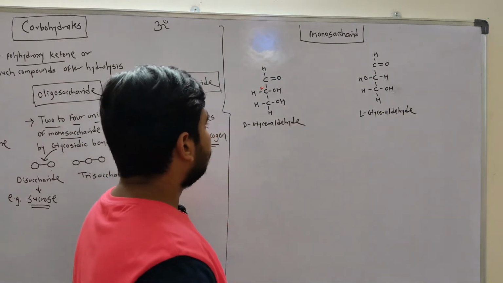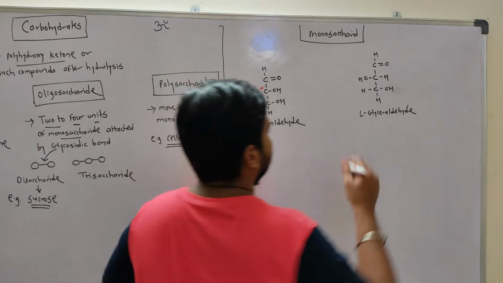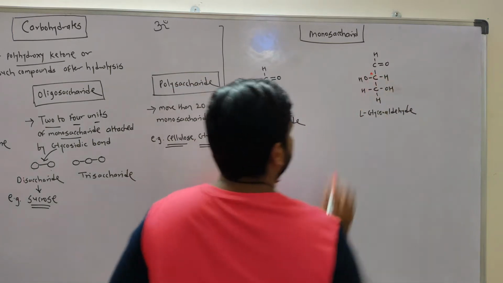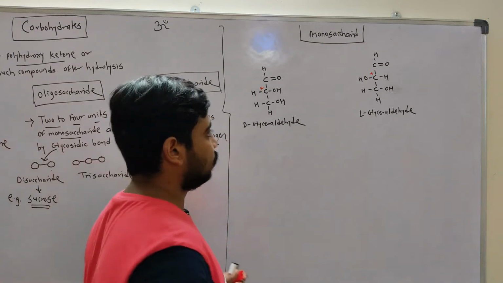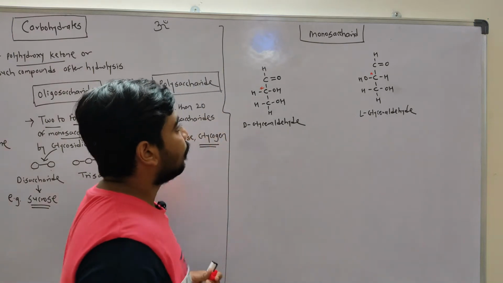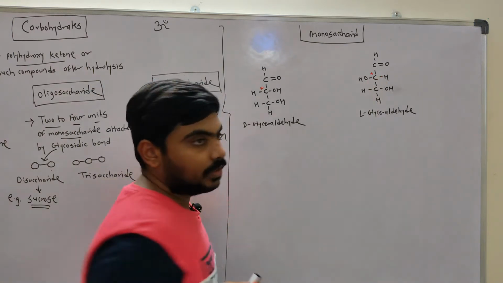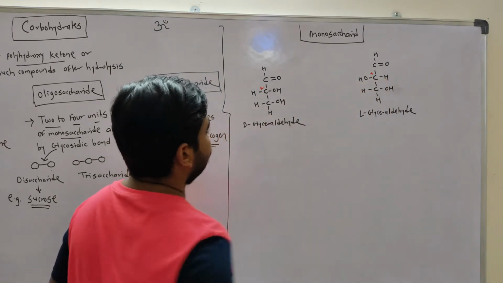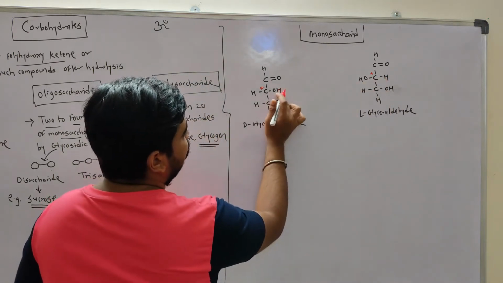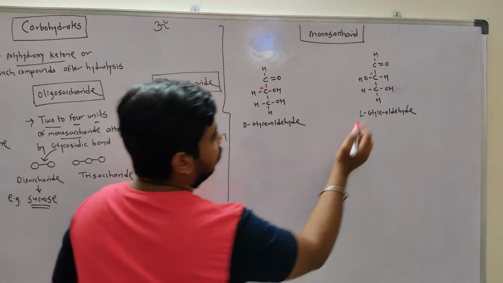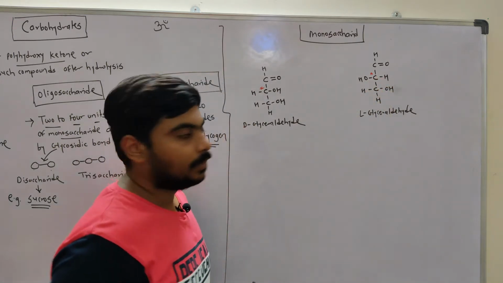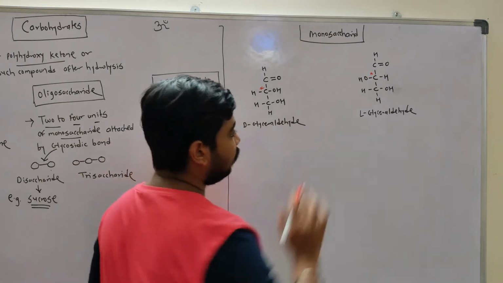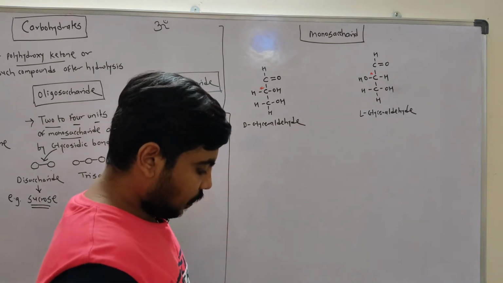You can see this is the chiral center. The difference between the two isomers, optical isomers or enantiomers, is that there is a change in configuration around the chiral carbon. In D-glyceraldehyde the hydroxyl group is on the right side, in L-glyceraldehyde the hydroxyl group is on the left side. That's the difference between D-glyceraldehyde and L-glyceraldehyde.